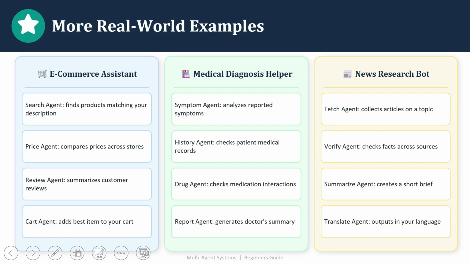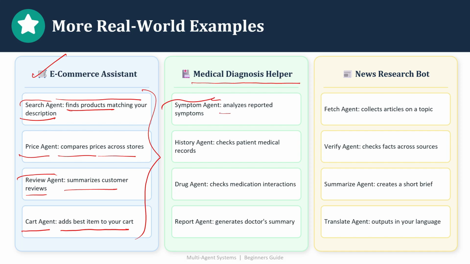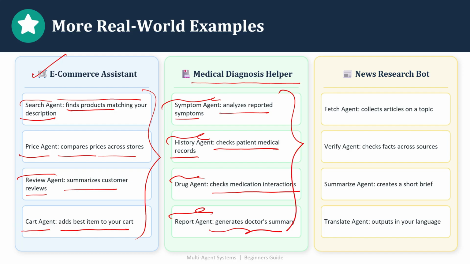More real world examples, like the e-commerce assistant. The search agent finds products matching your description. The price agent compares prices across stores. The review agent summarizes customer reviews. And the cart agent adds the best item to your cart automatically for you. Similarly, for medical diagnosis helpers: the symptom agent analyzes reported symptoms, the history agent checks patient medical records, the drug agent checks medication interactions, and the report agent generates a doctor summary.